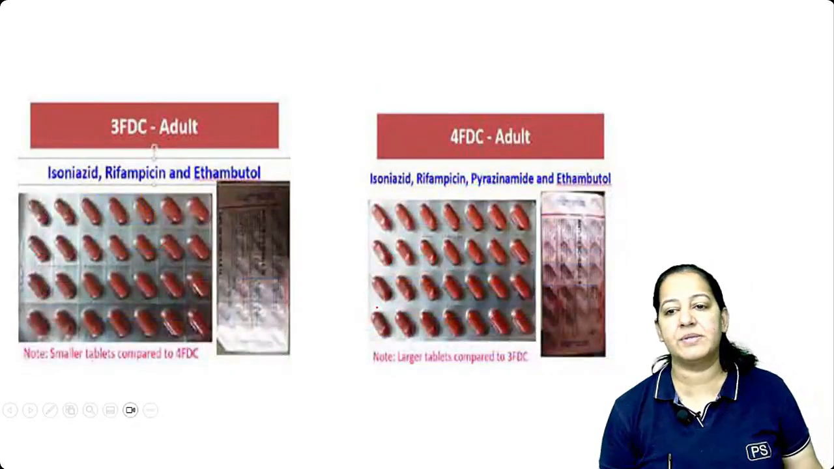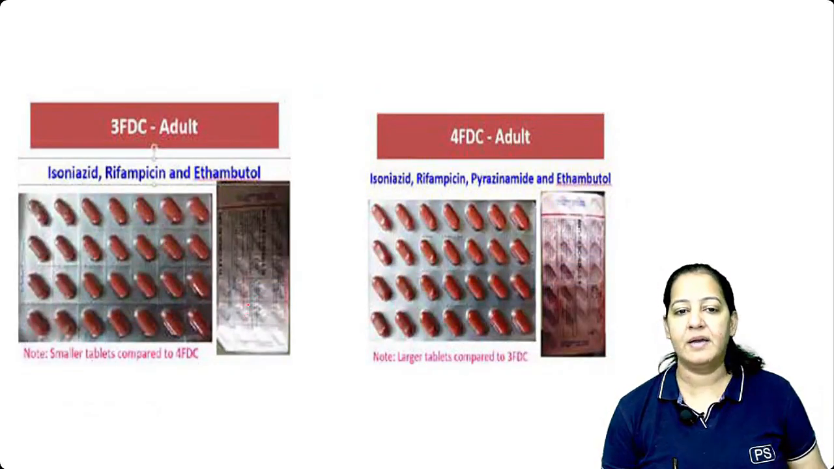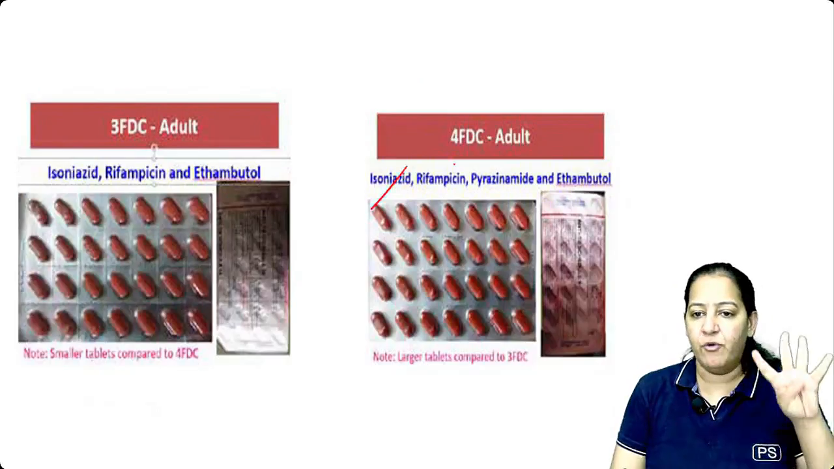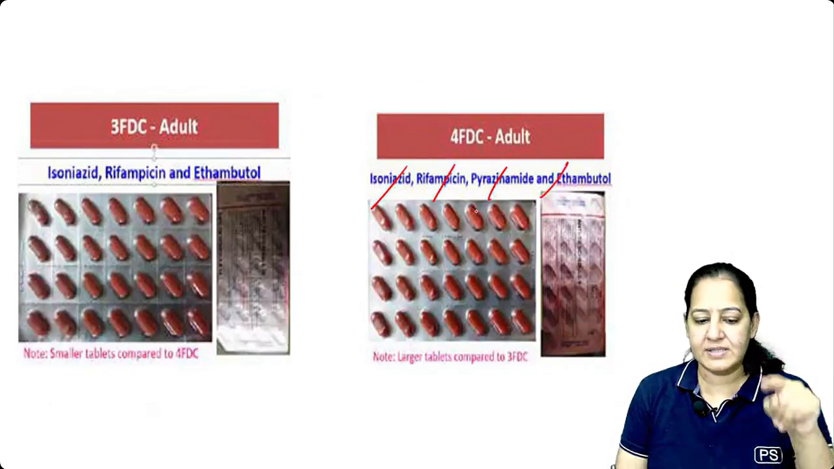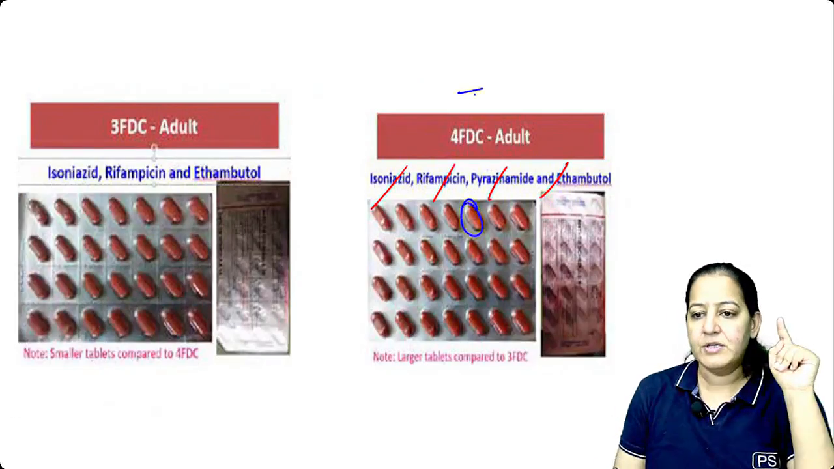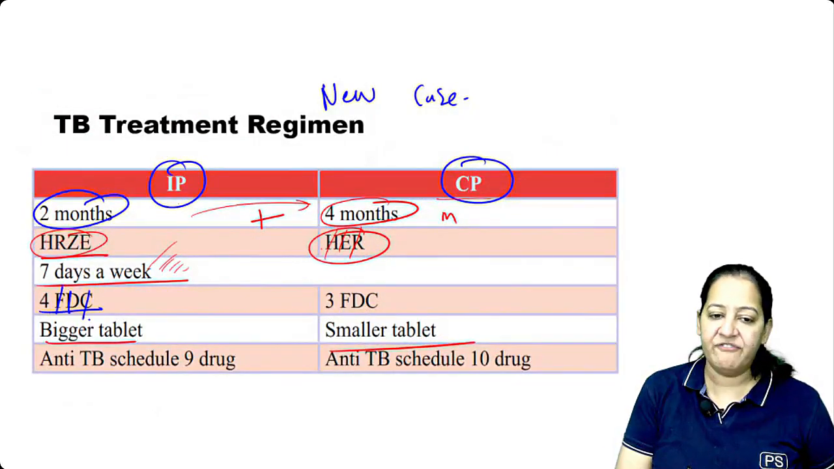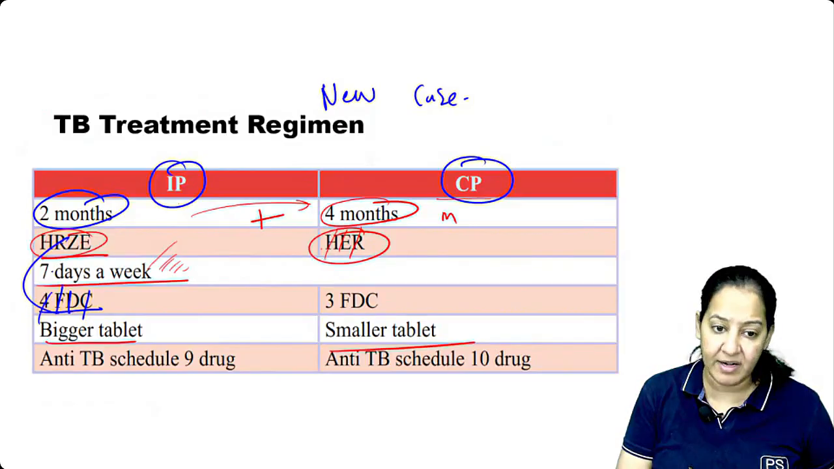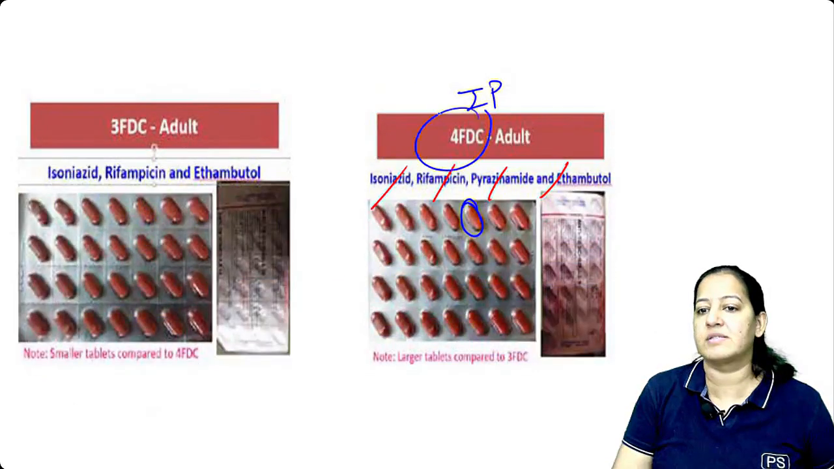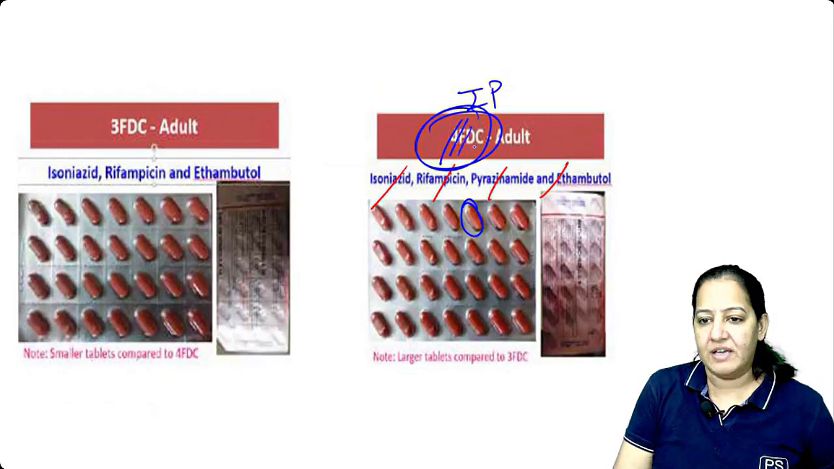So this is how you can see. This is the tablet containing 4 drugs, HRZE. You can see this is a relatively bigger tablet, and it has to be taken in the intensive phase. The name of the tablet is 4 fixed drug combination, FDC tablet. It contains 4 drugs inside, 1 tablet containing 4 drugs. This is known as 4 FDC. FDC is fixed drug combination tablet.